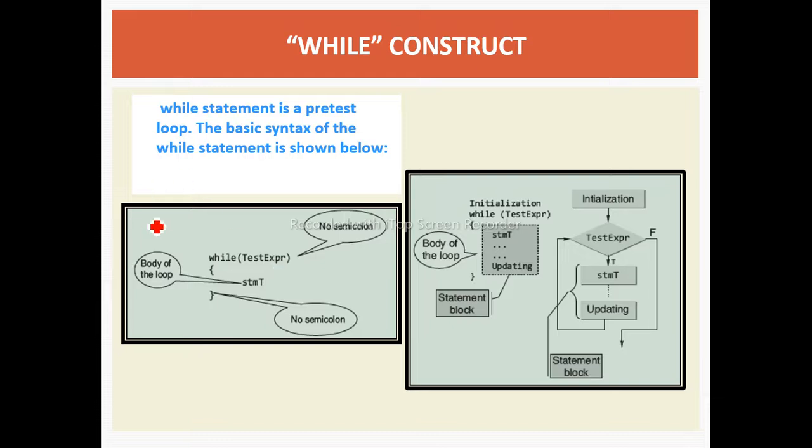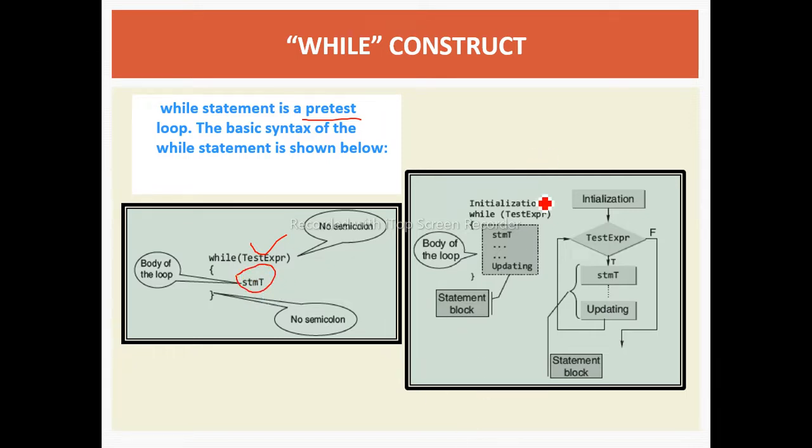And what was in if? If is only one-way execution or one-way implementation, and while is where we are checking the condition multiple times until that condition becomes false. And while is the pre-test flow. Why? Because first we are checking the condition, and after that we are executing this block of statements.